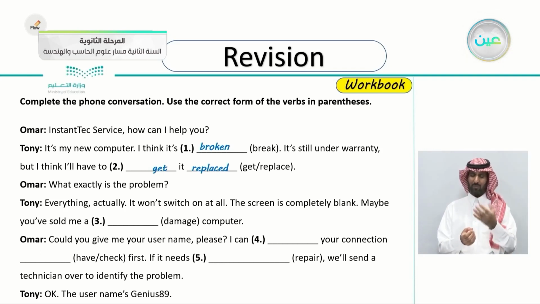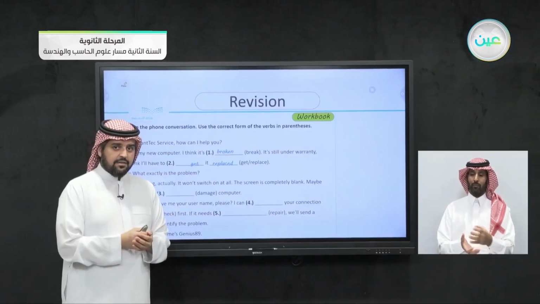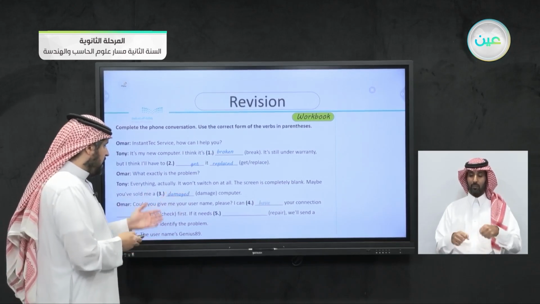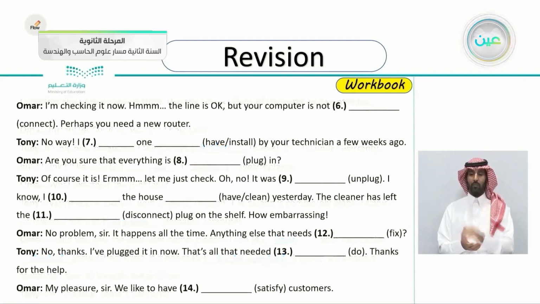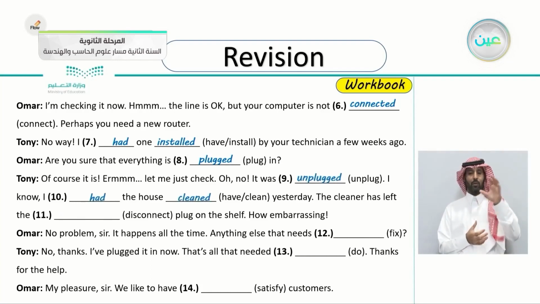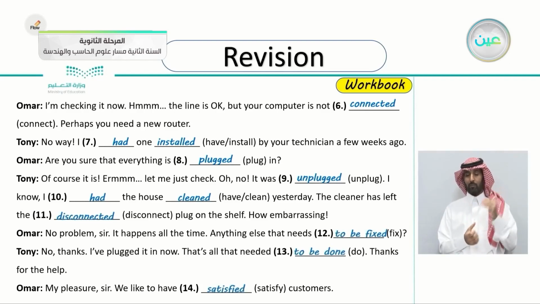The screen is completely blank. Maybe you've sold me a damaged computer. How can we turn damage into an adjective? Yes, he said damaged computer. And you can continue answering all of these by yourselves. Continue answering them, but focus on how to turn a verb into an adjective. Some of these are the same as the past participle. So continue using the past participle as an adjective.